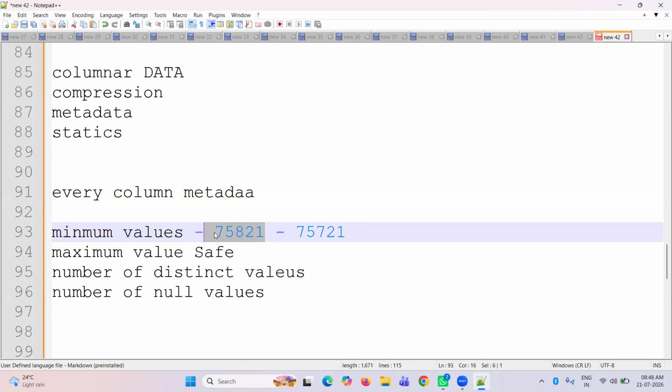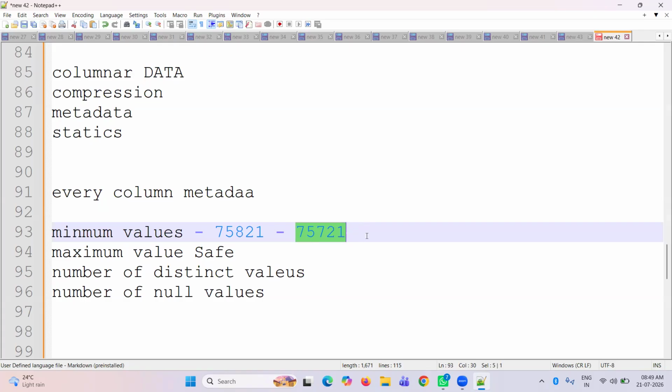It goes to the metadata and gives this value. After some time, I load more data and the minimum value changes. While loading, Snowflake checks whether any value is less than 75,821, and if so it stores the new value, 7571, in the metadata as the minimum.